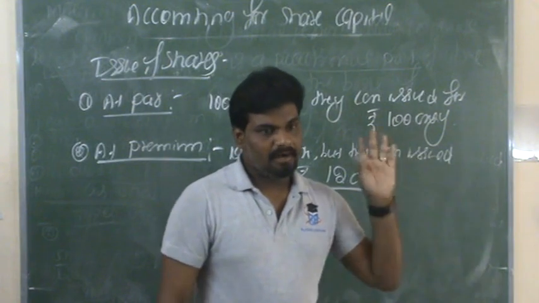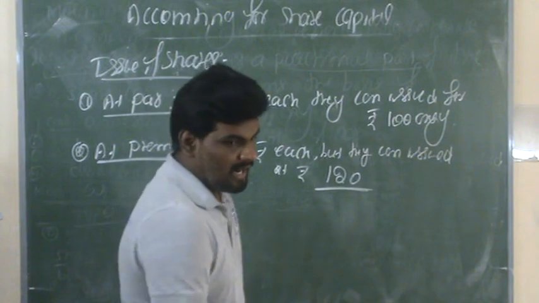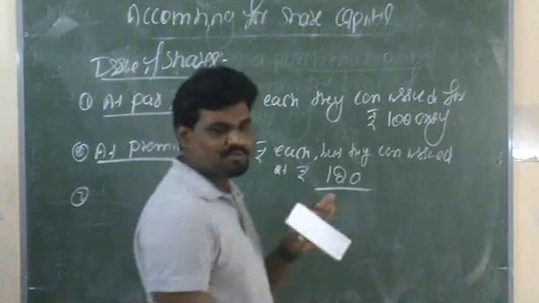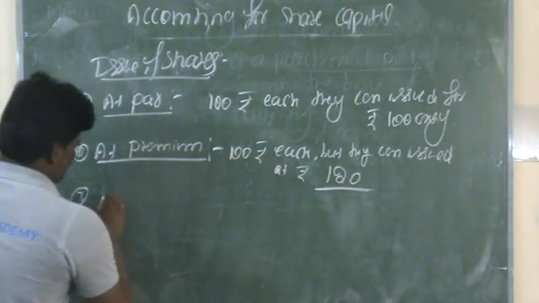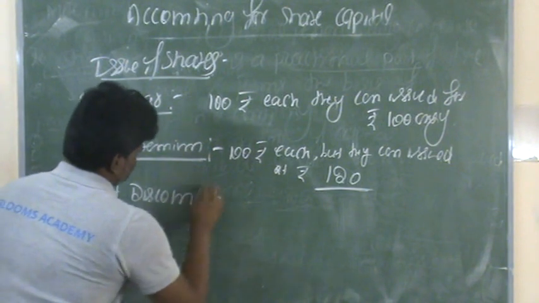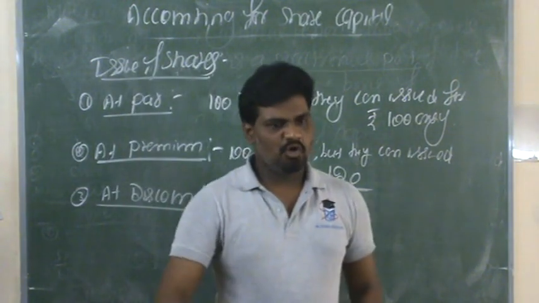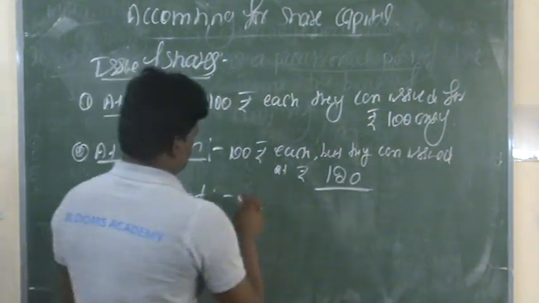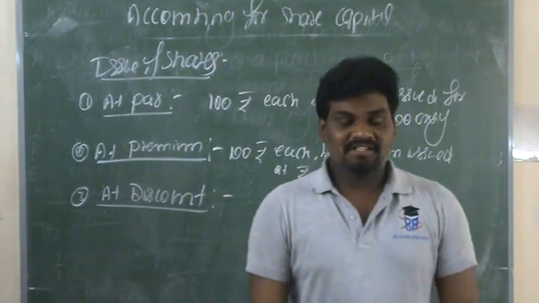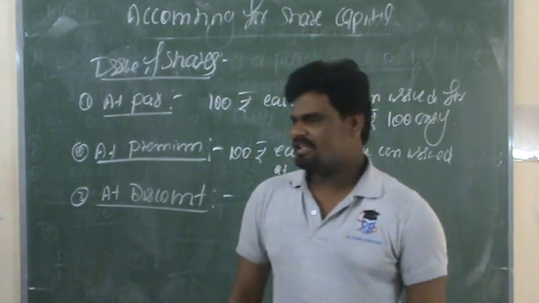The first one is at par, the second one at premium, and the third way of issue of shares is at discount. In what circumstance can they issue the shares at a discount?